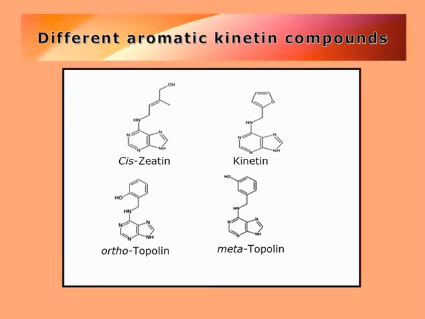So this type of alternation is followed. But who determines this alternation? It is actually a group of aromatic kinetin compounds, which is commonly known as topolin. So this topolin is also a derivative of zeatin, which may be orthotopolin or metatopolin, and they primarily will impart a unique smell in this group of algae, and thereby they can be useful in the identification of this particular algae.